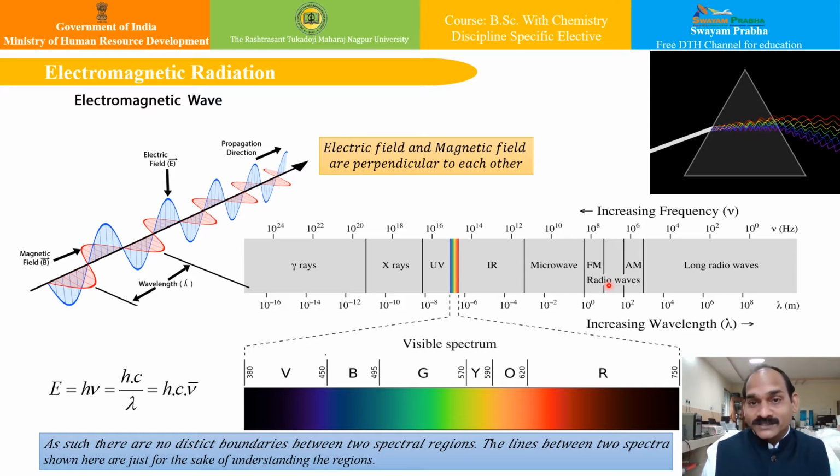Radio waves are emitted even by stars and gases in space. They have the lowest frequency, and these radio waves are used to detect the presence of stars and planets in the universe. One can send messages to the universe, and stars and planets which are unknown to us billions of light years away can be detected using these radio waves. This is how these long range radio waves can be utilized.